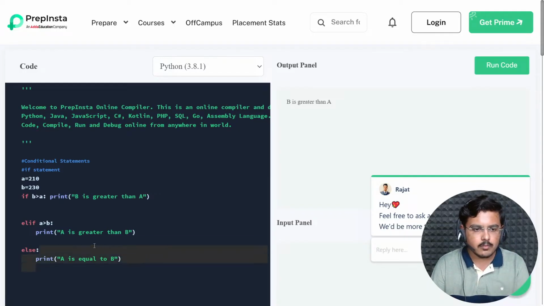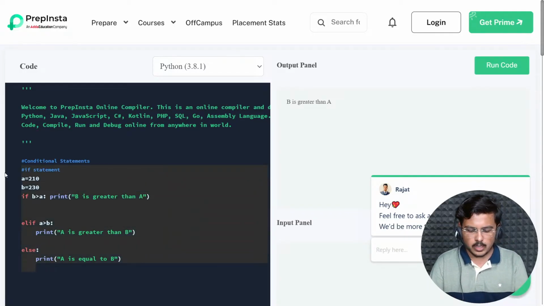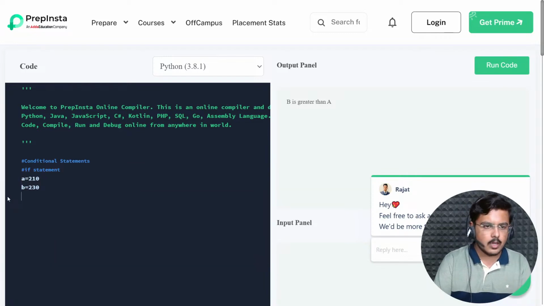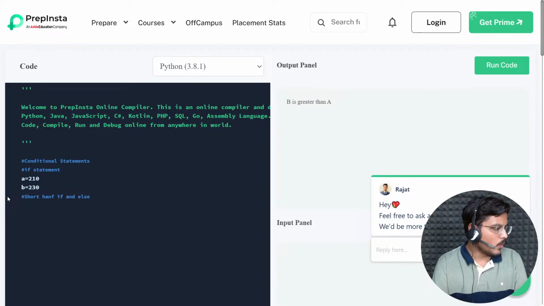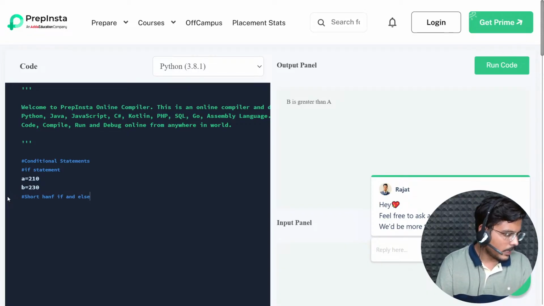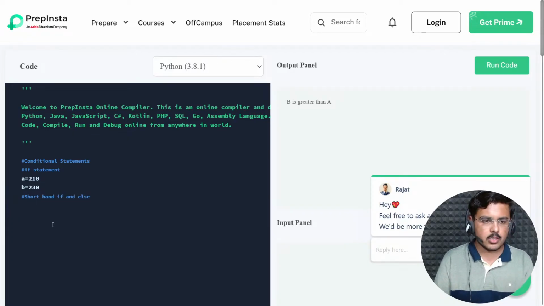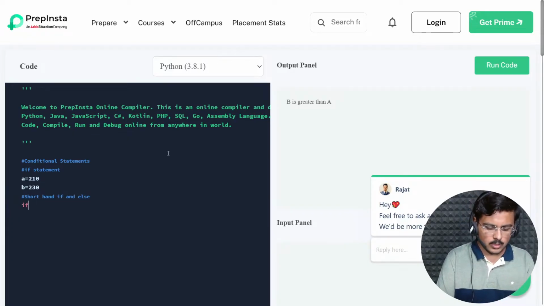Now, we have done if statement, we have done else statement. So what should we do else? What else do we need to do? Let's do something interesting. Shorthand if and else. So what I'll do is, great Shashank. So what we'll do is, we'll actually use shorthand if and else. We'll use both the structures in a single line. So what I'll do is, if a greater than b.